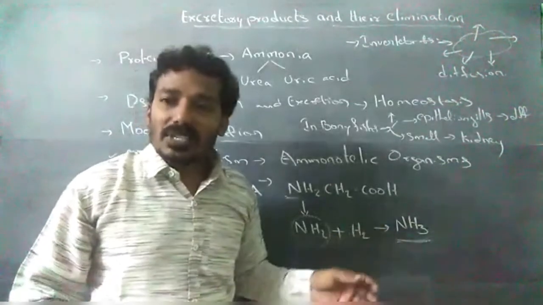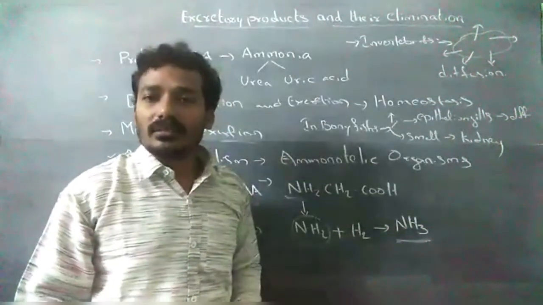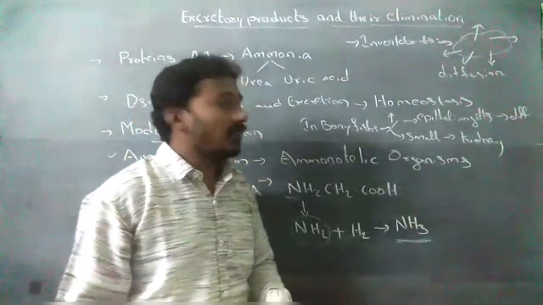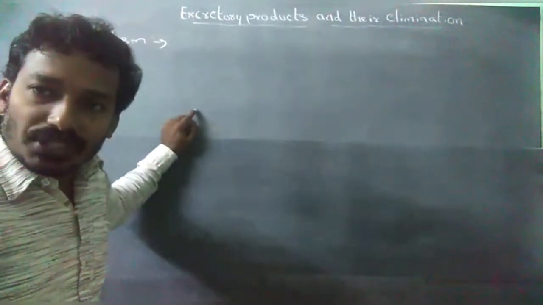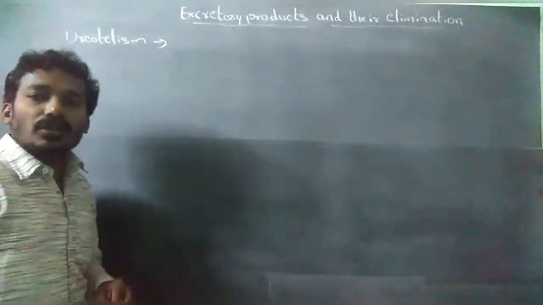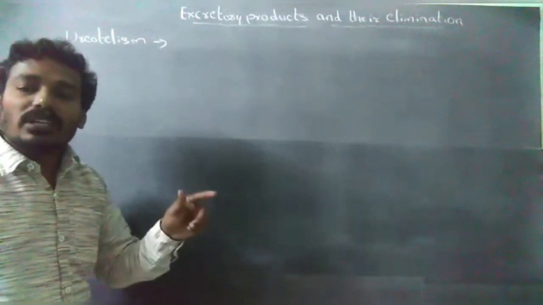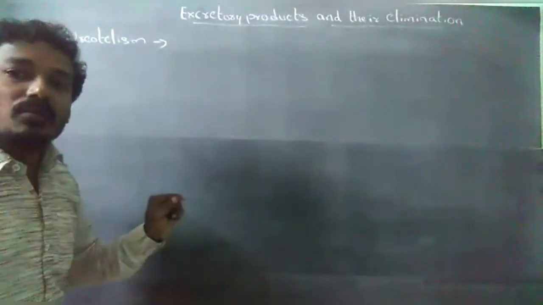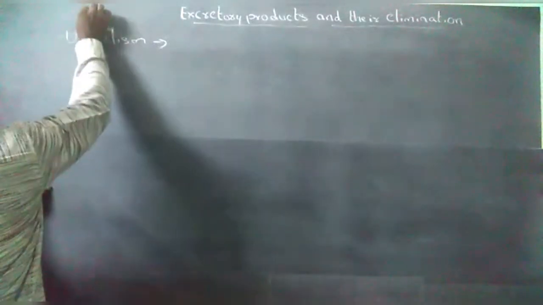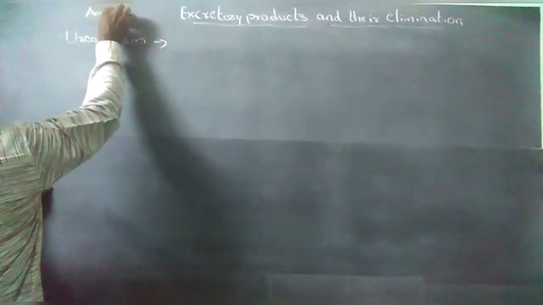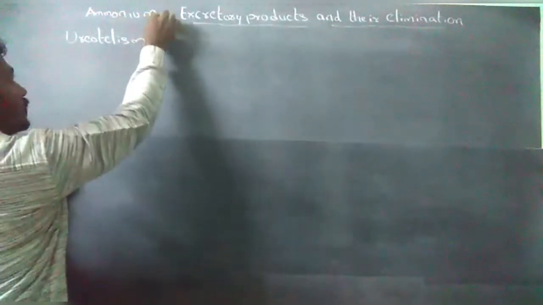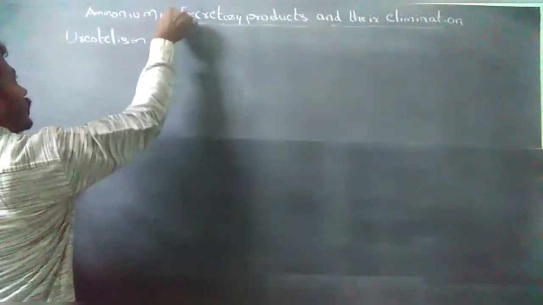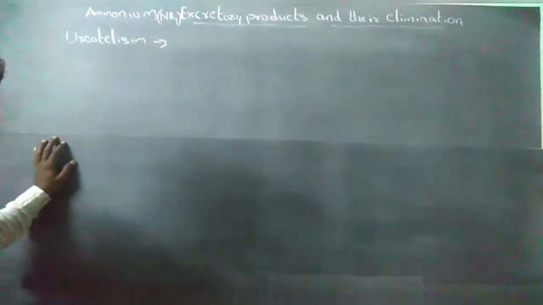The excretory substance depends on the availability of water. In bony fishes, most of the ammonia is eliminated in the form of ammonium ions, NH4.